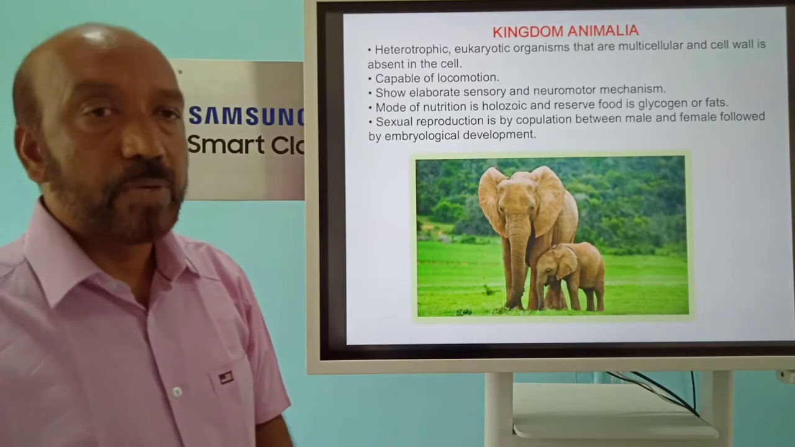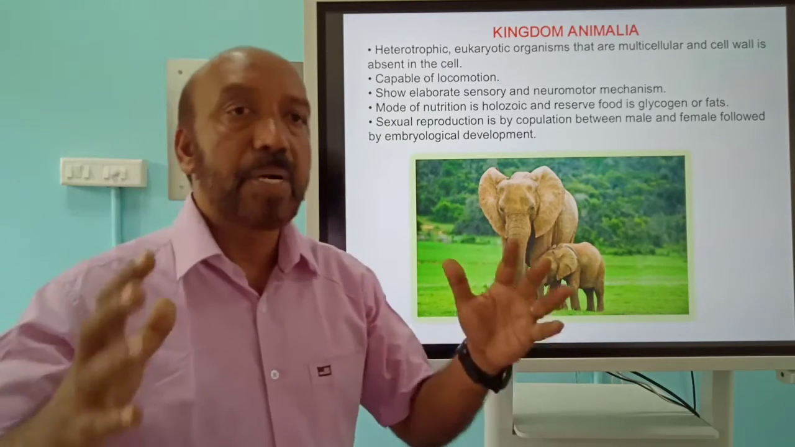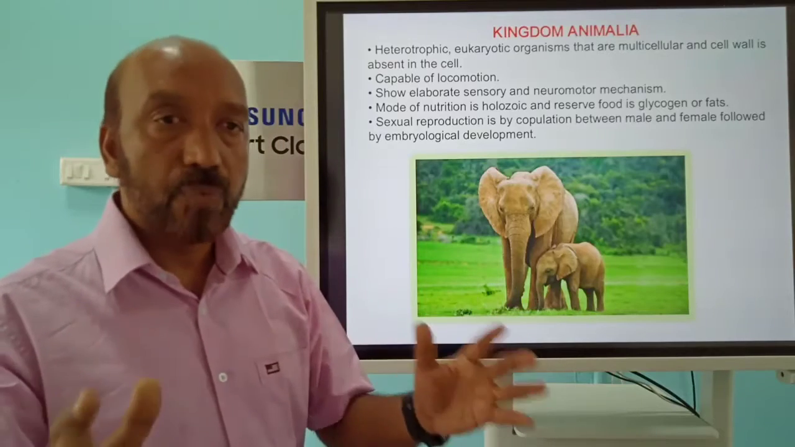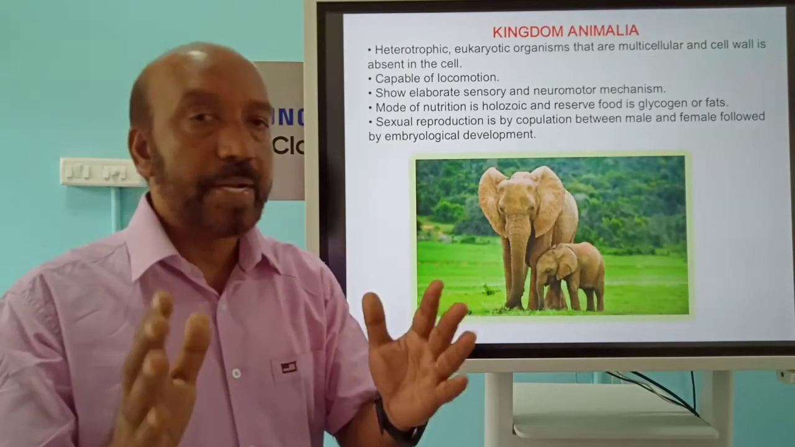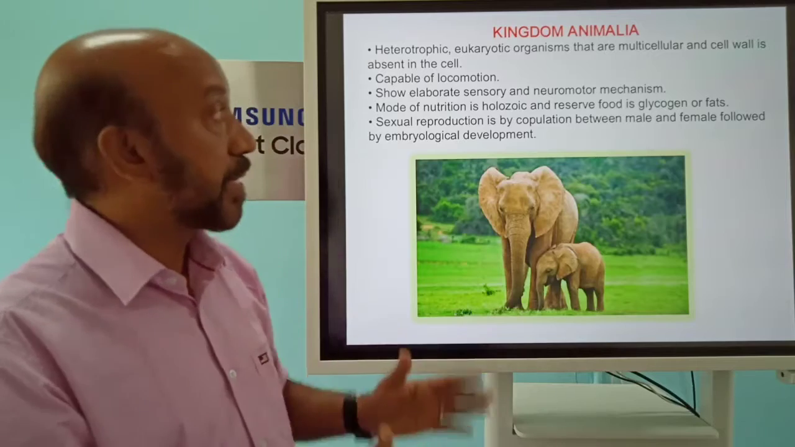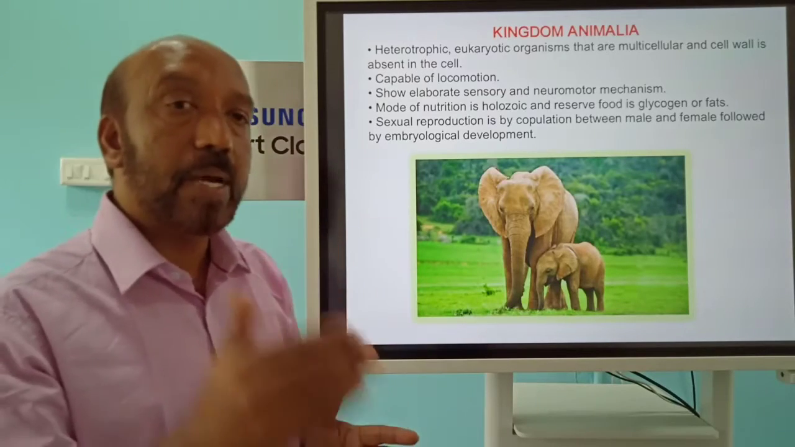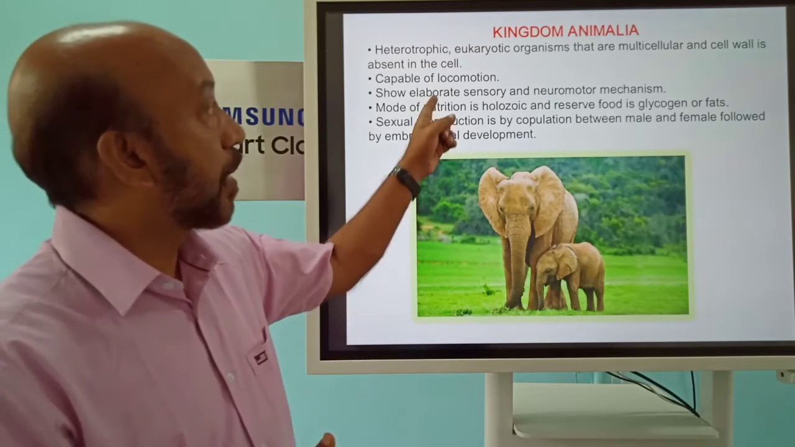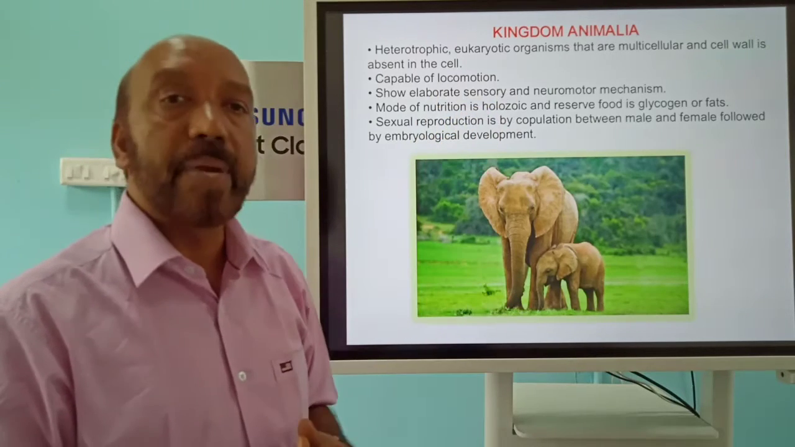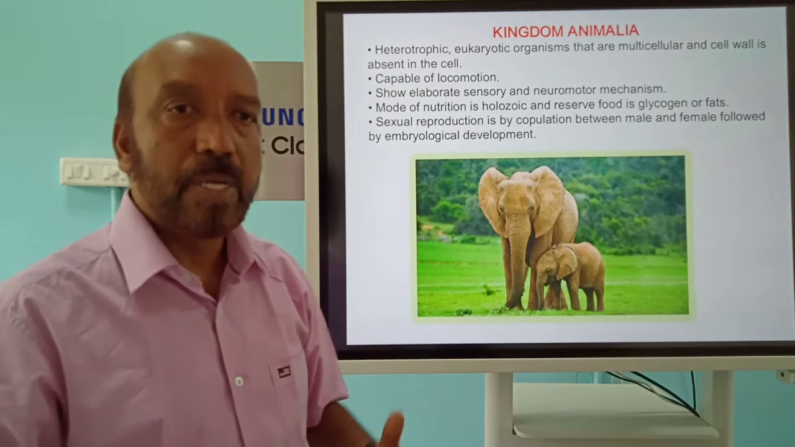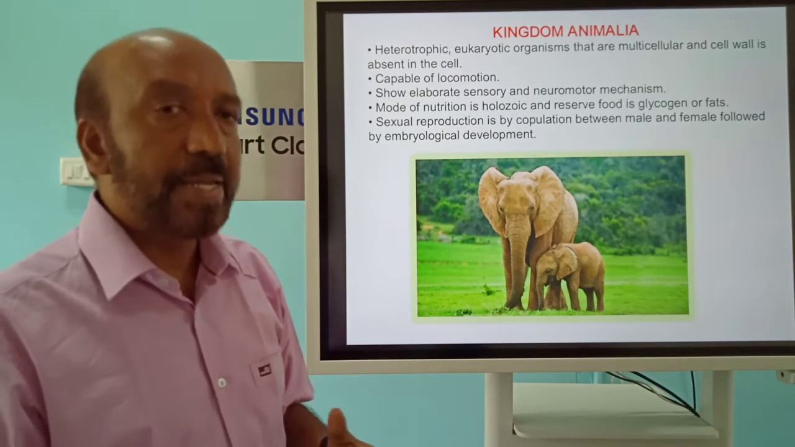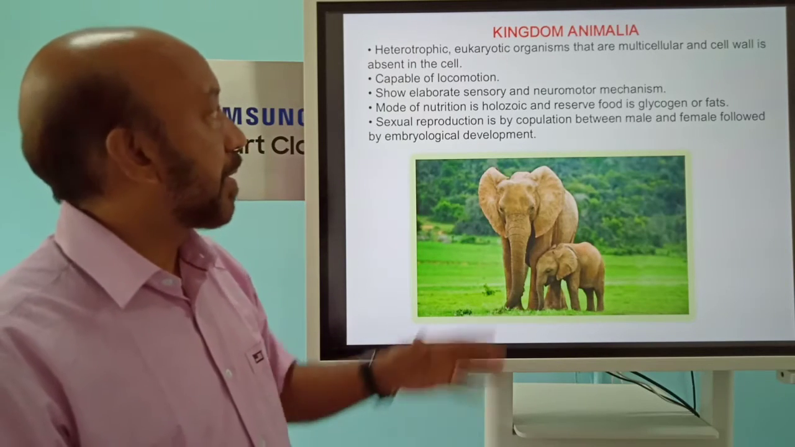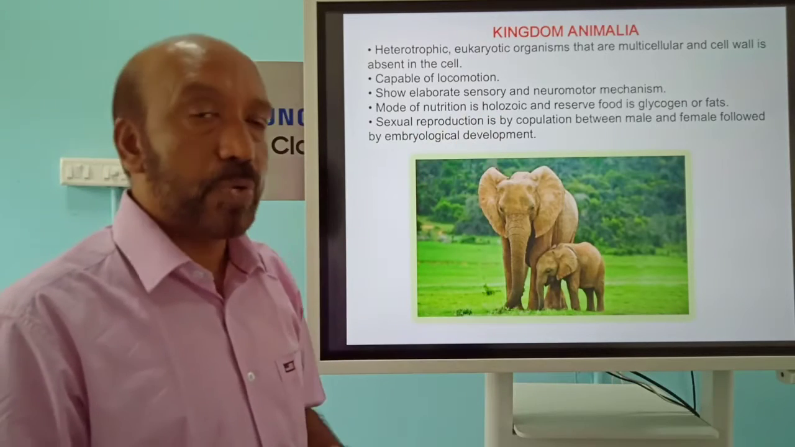Next, another one is called kingdom Animalia. Here the peculiar feature is that they are only multicellular, without any chlorophyll pigments, and the cell does not contain a cell wall. But the remaining things are highly developed. We have the capacity to move from one place to another, locomotion, and a highly developed sensory and neuromotor mechanism. The nervous system and muscular system are highly developed.